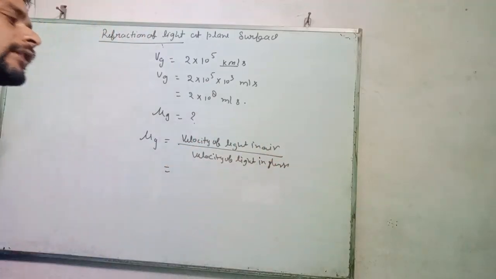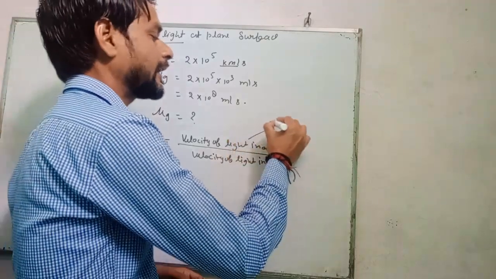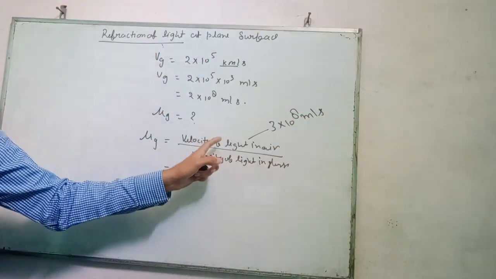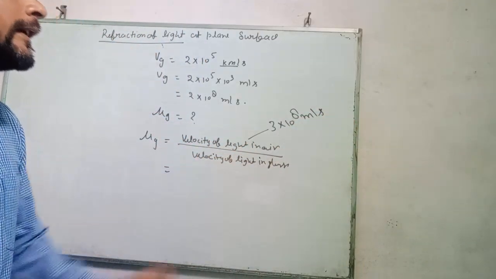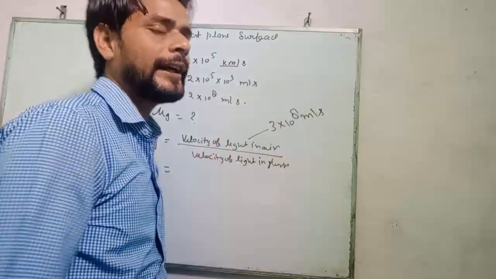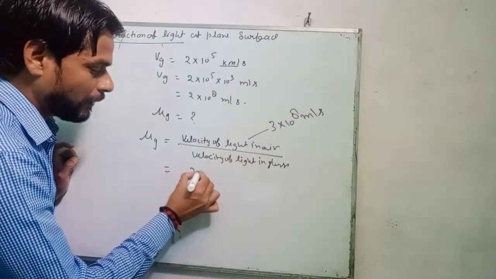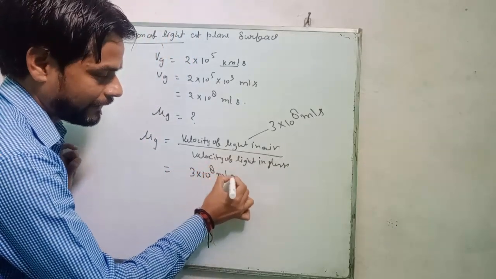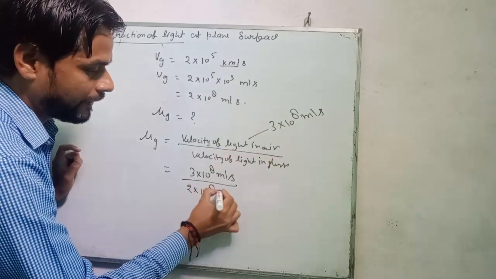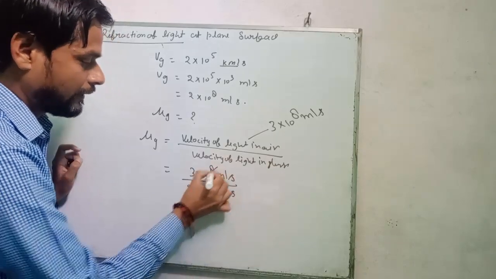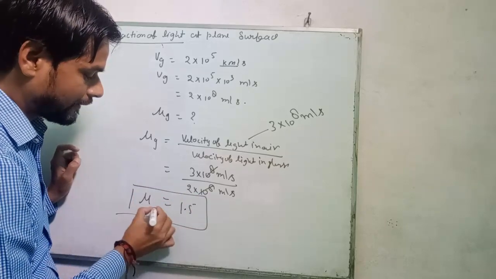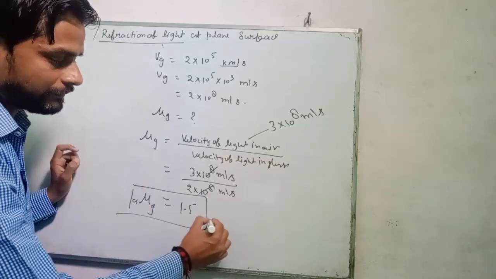The velocity of light in air is a constant value, called the speed of light, 3 into 10 to power 8 meter per second. So 3 into 10 to power 8 meter per second upon the velocity of light in glass given in the question, 2 into 10 to power 8 meter per second, is 1.5. That is the refractive index of glass with respect to air.